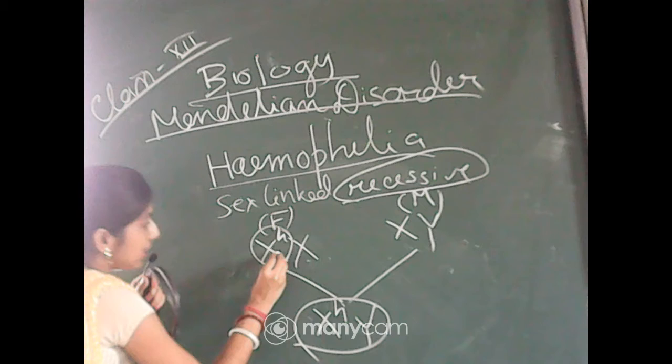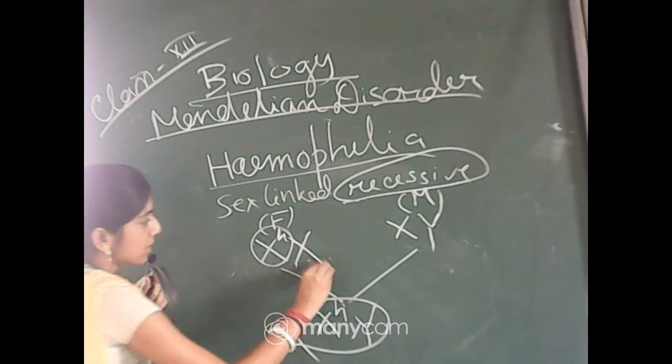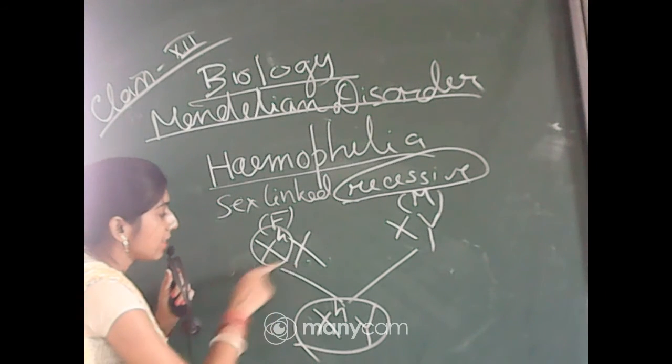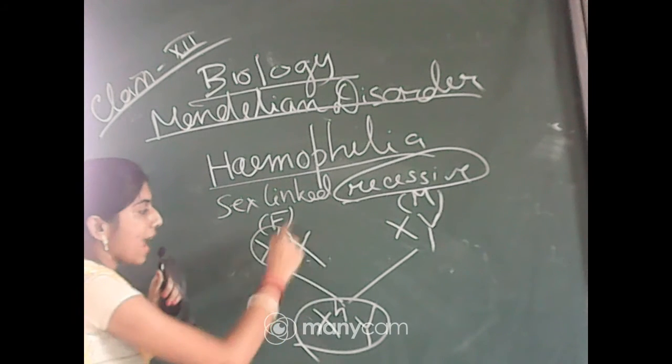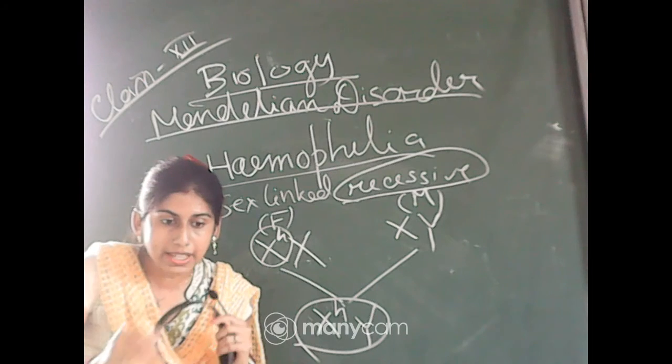So it is a recessive disease. Whenever a normal X chromosome is present, that one is dominant. So in these cases, the female will show its expression as normal, as this X is dominant, but the female will be a carrier.